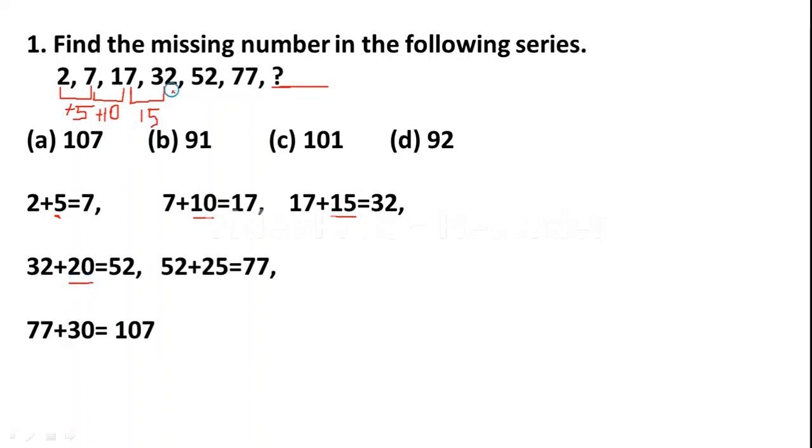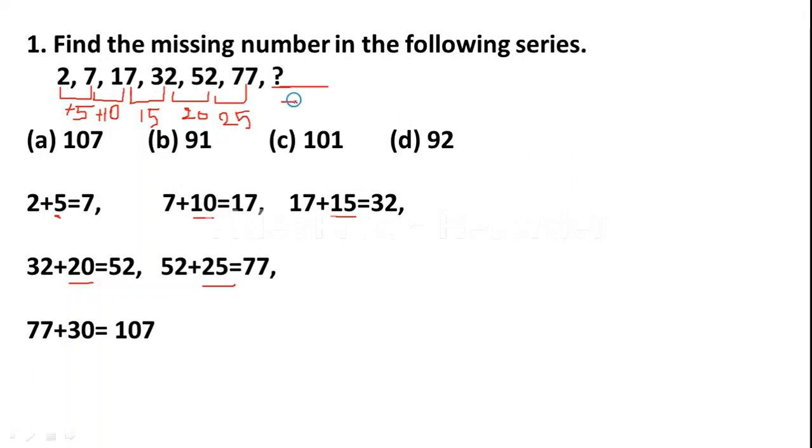Again they have added 20. And 52 plus 25 is 77. So again here they have added 25. Okay, see here friends, here they have added 5, in the next they have added 10, next they have added 15, 20, 25.